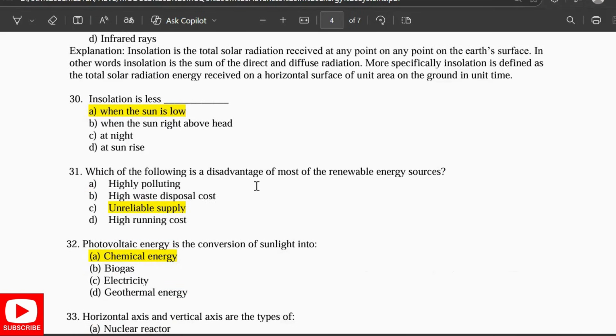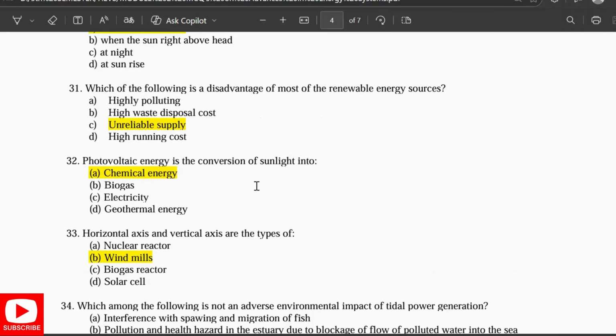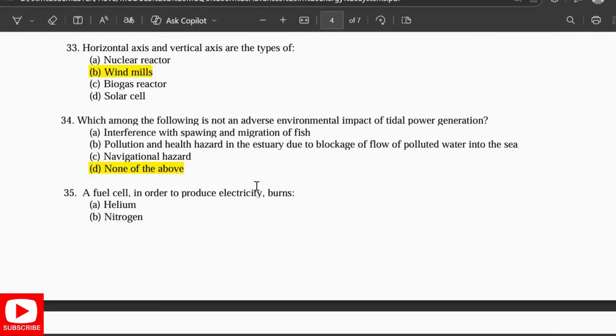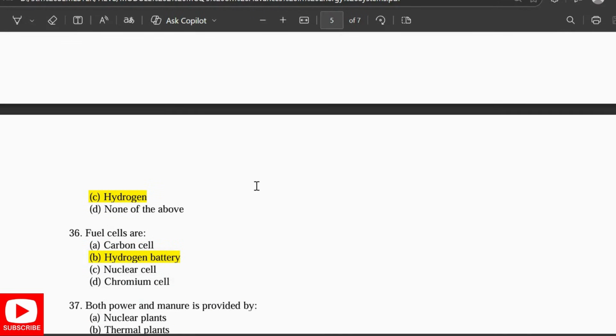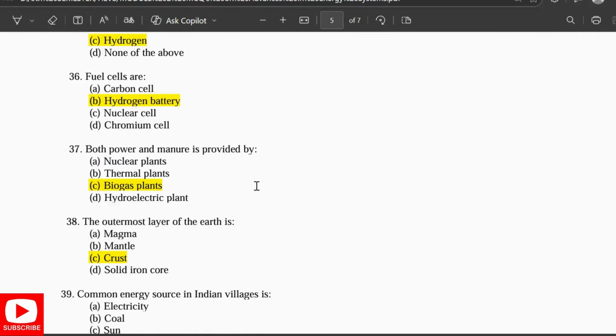Which of the following is a disadvantage of most of the renewable energy resources? Unreliable supply. Photovoltaic energy is the conversion of sunlight into electrical energy. Horizontal axis and vertical axis are the types of windmills. Which among the following is not an adverse environmental impact of the tidal power generation? None of the above. A fuel cell, in order to produce electricity, burns the hydrogen. Fuel cells are the hydrogen battery.